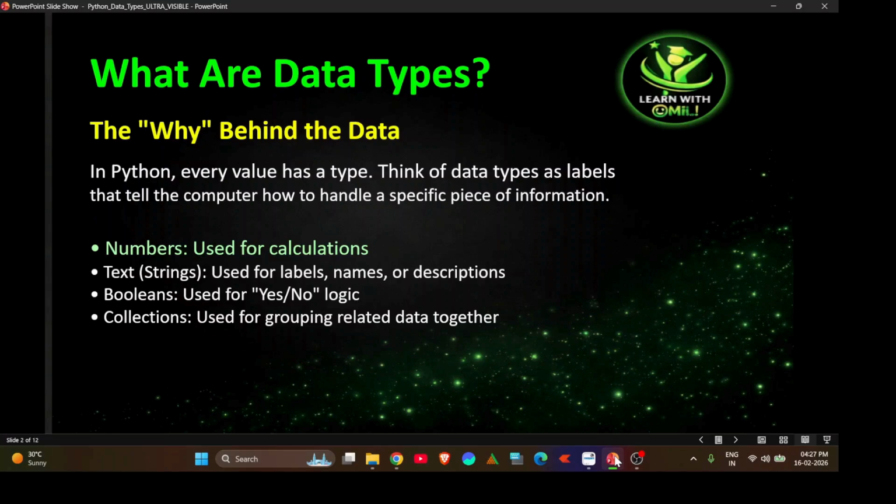Booleans are used when you need a yes or no decision, or we can say true or false. And collections are used to group related data. Without data types, the computer would not know how to process information correctly. Therefore, data types are a must in every programming language.